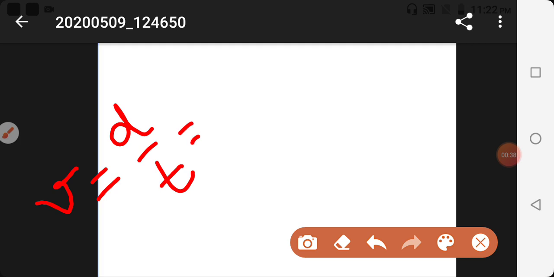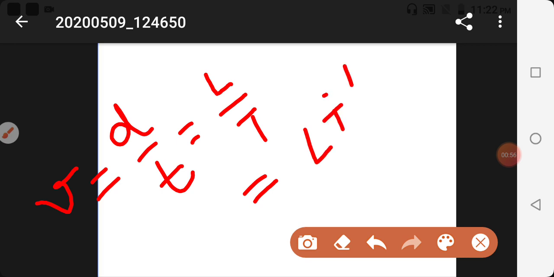Velocity is equal to displacement upon time. Is that clear? So displacement is what? Displacement is length, and time we symbolize by t, so velocity can be written as L upon t. It can also be written in the form of L t power minus 1. So it is showing that velocity depends on two dimensions: one is L, directly proportional, and one is time, inversely proportional.